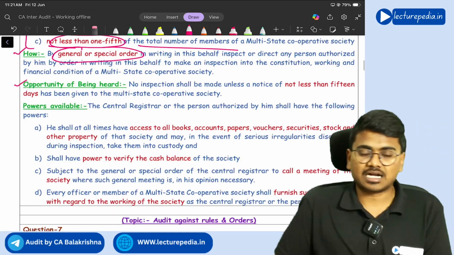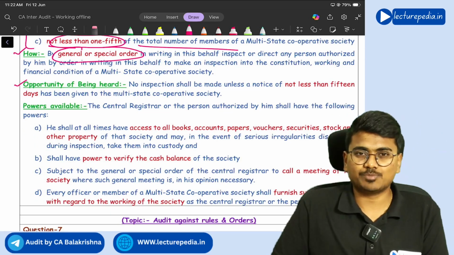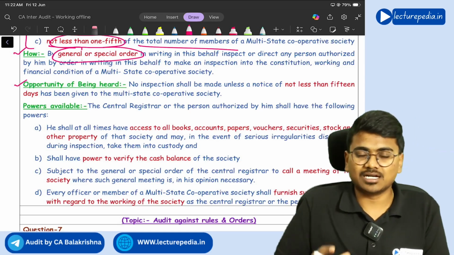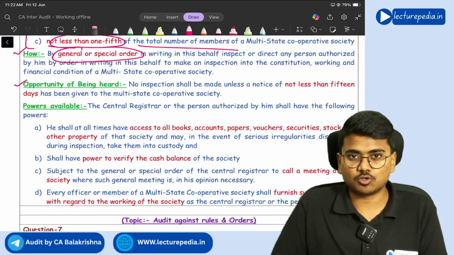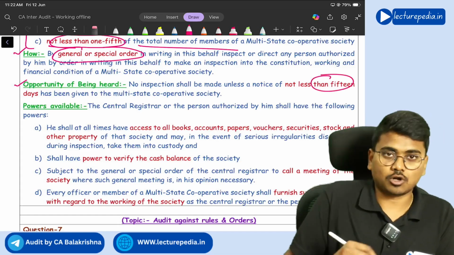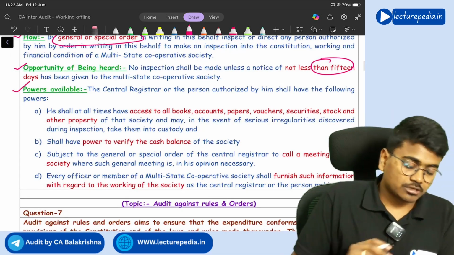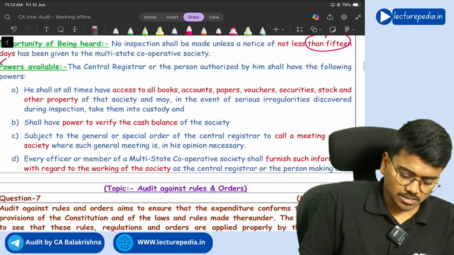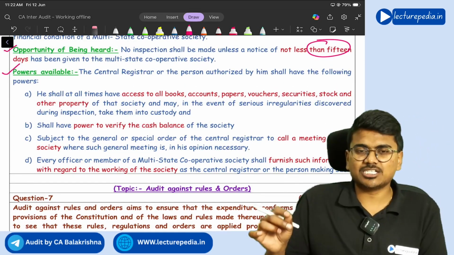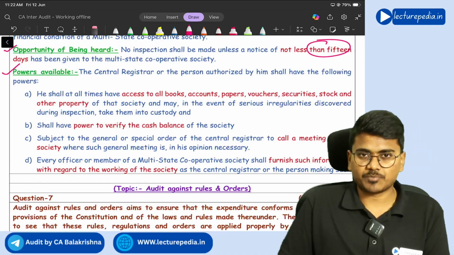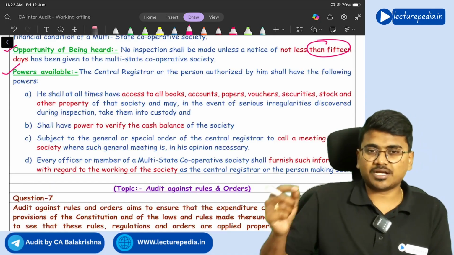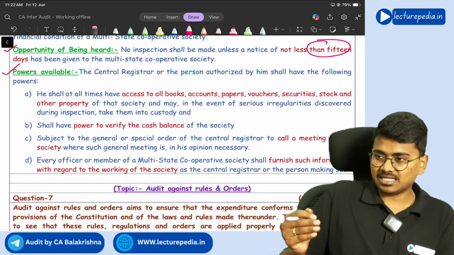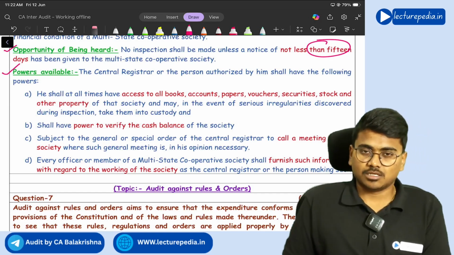Next, before ordering the inspection, an opportunity of being heard should be given to that multi-state cooperative society, not less than 15 days. And what are the powers that are available in the inspection? Inspection is more severe when compared to inquiry. So in inspection more powers will be there, in inquiry fewer powers will be there.